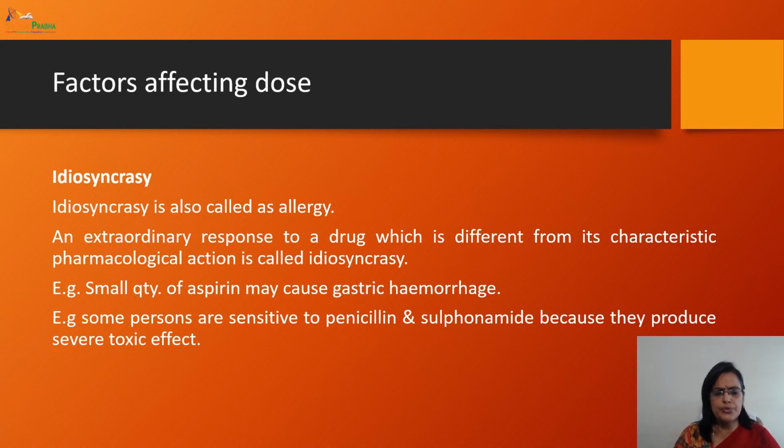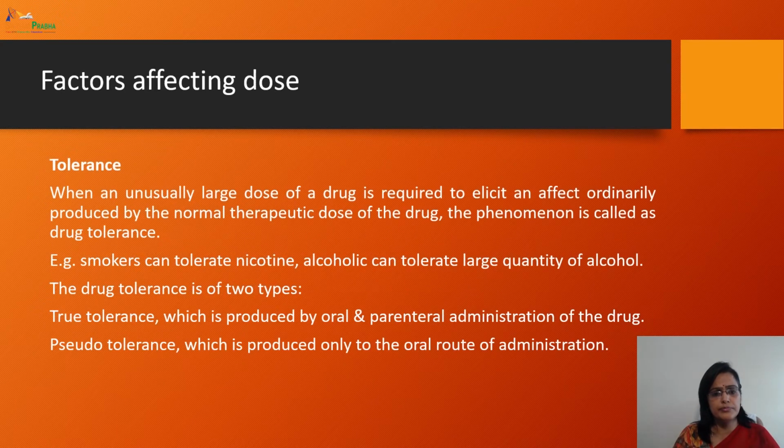And moving to next, which is tolerance. Tolerance: a larger than usual dose of a drug is required to elicit an effect ordinarily produced by the normal therapeutic dose of a drug. So this is called drug tolerance.